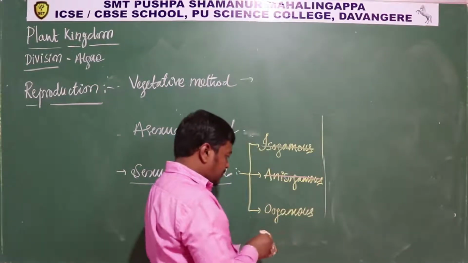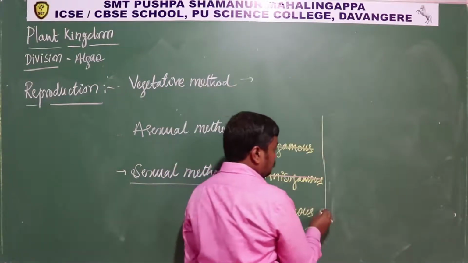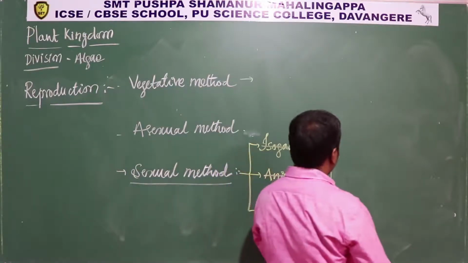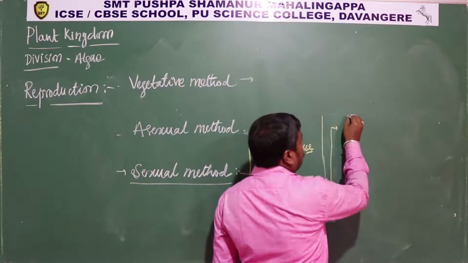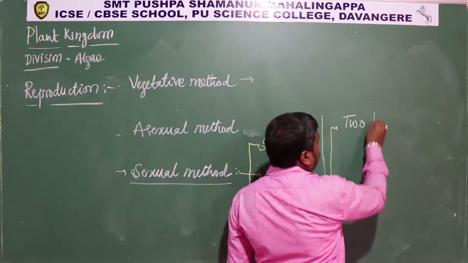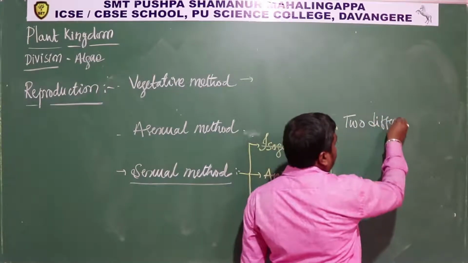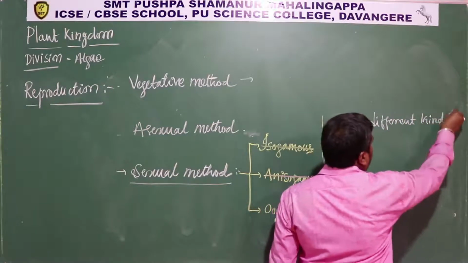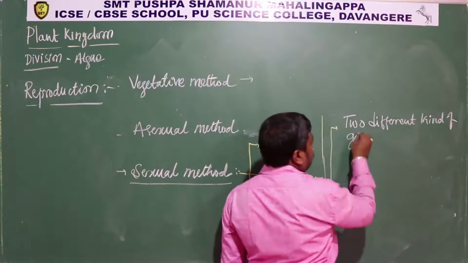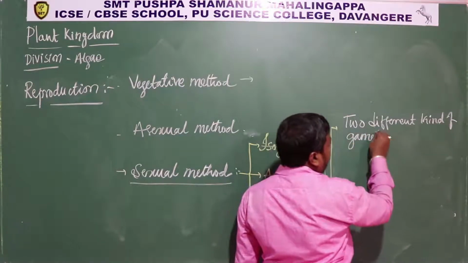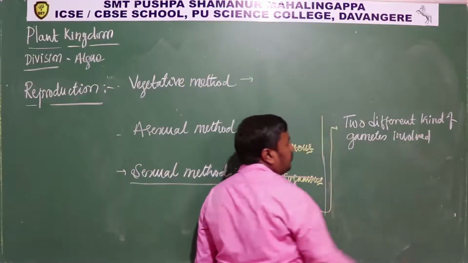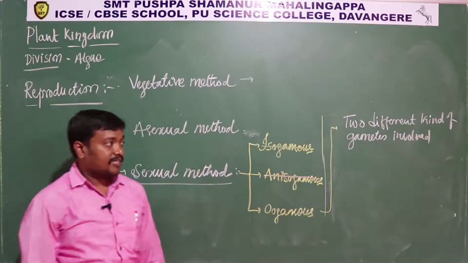So in oogamous, two different kinds of gametes are involved.